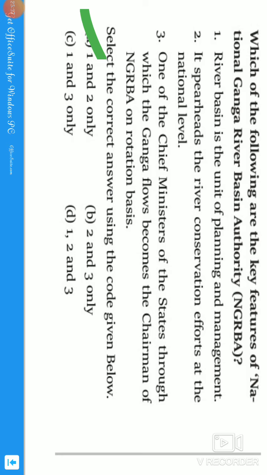This is going to be very helpful. So in this question, if I know that the third statement is exactly wrong, that it is not the chief minister but the prime minister, then I can remove option B, option C, and option D. So the only option left is option A. So without knowing statements 1 and 2, I can answer this question, guys, by only knowing option 3. So let us move to the next question.